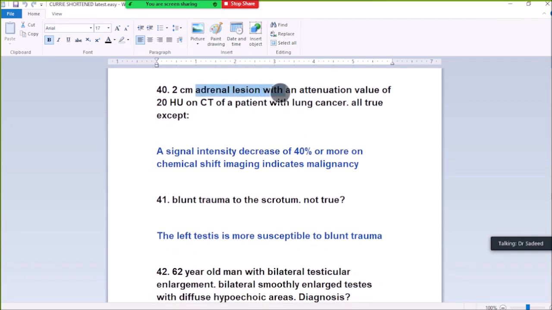40. A renal lesion with an attenuation value of 20 HU on CT in a patient with concomitant lung cancer. All are true except: a signal intensity decrease of 40% or more on chemical shift imaging indicates malignancy. This is not true. A renal lesion with 20 HU on CT in a patient with lung cancer, a signal intensity decrease of 40% or more on chemical shift imaging does not indicate malignancy.